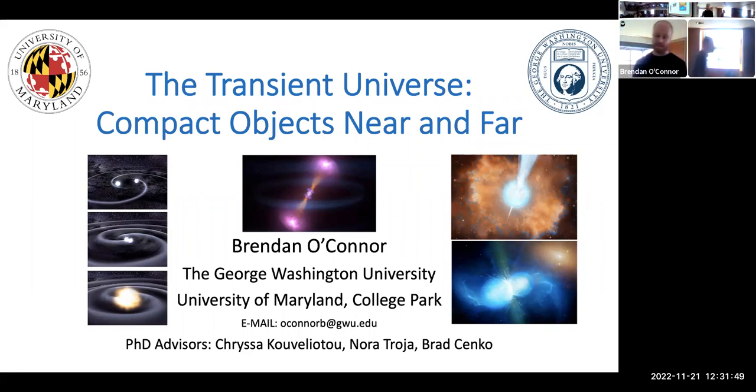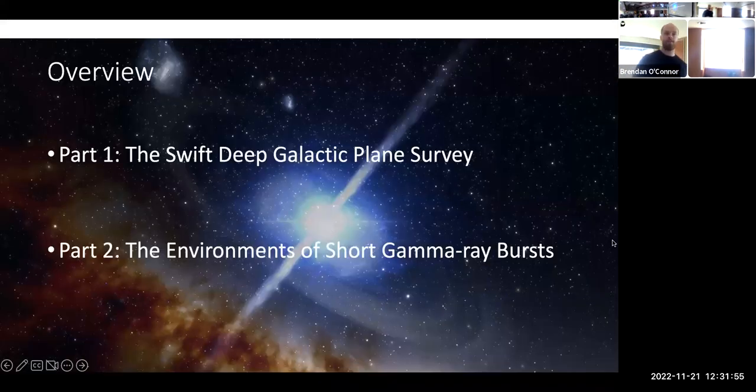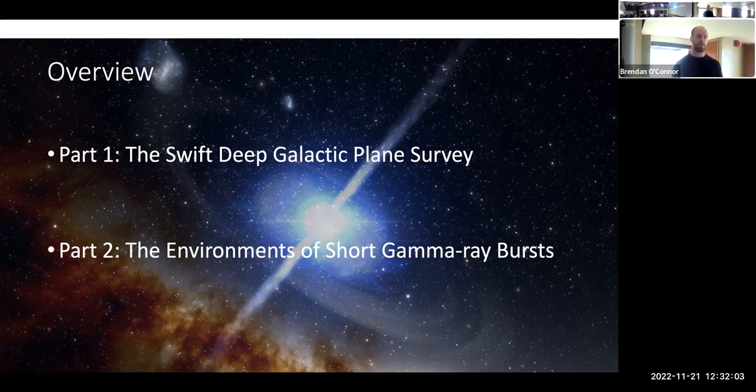Summarizing my dissertation research, there are two main topics covered in my PhD. The first is focused on galactic X-ray transients discovered using the Swift X-ray telescope as part of the Deep Galactic Plane Survey. I'll talk about that first, and then I'll transition rather abruptly to short gamma ray bursts and extragalactic objects, looking for the host galaxies and environments of these cosmic explosions.